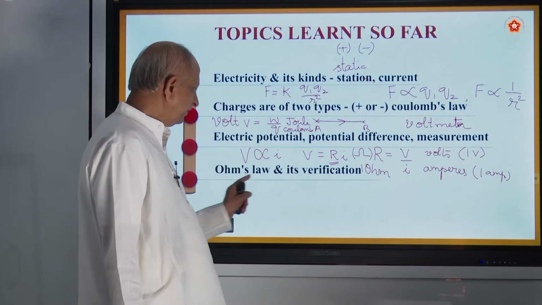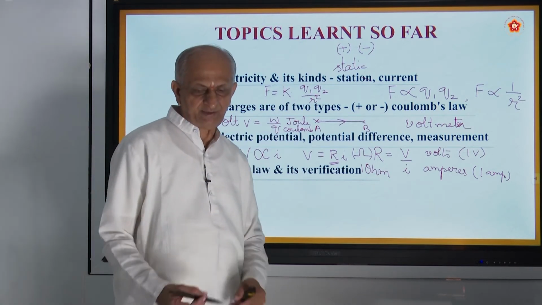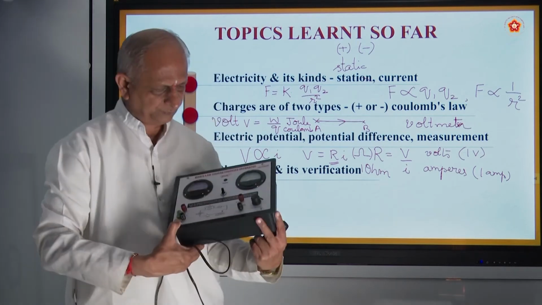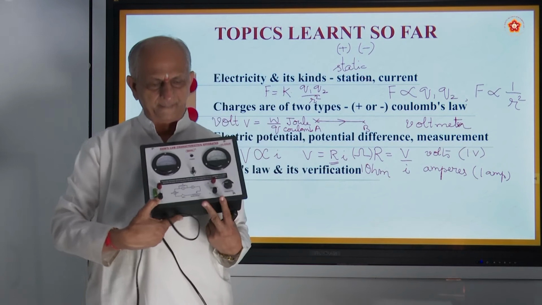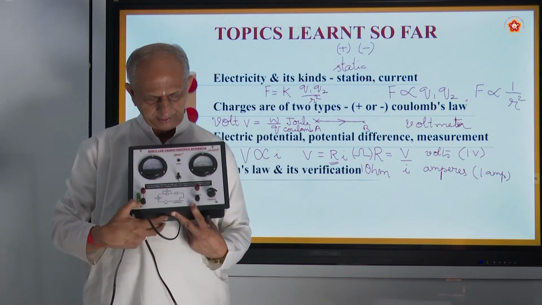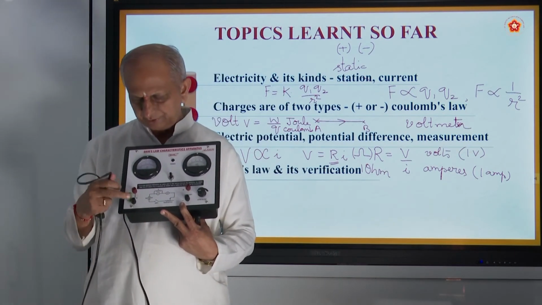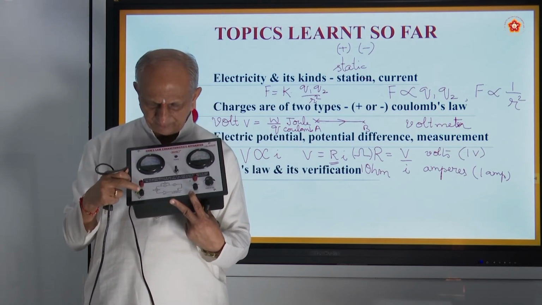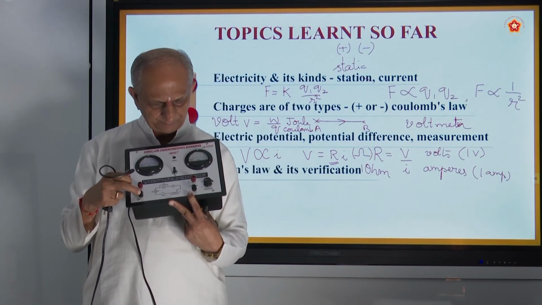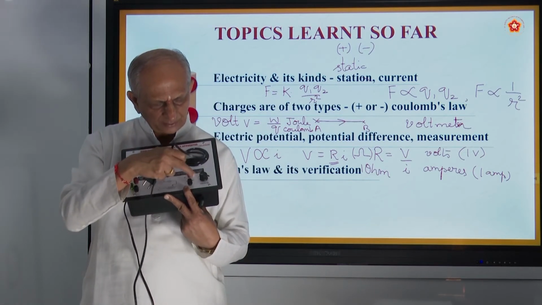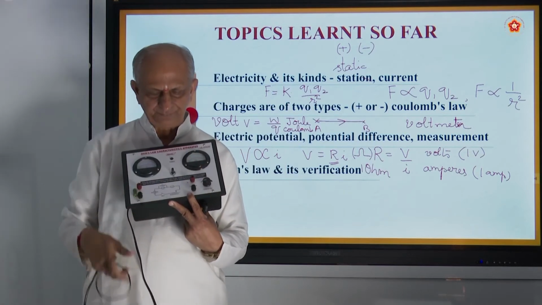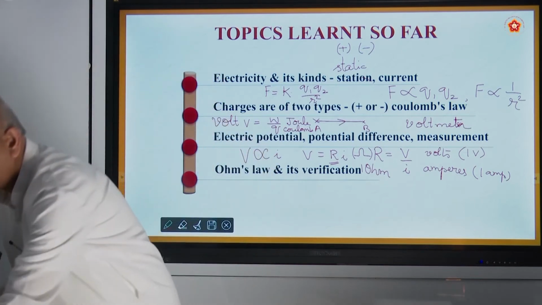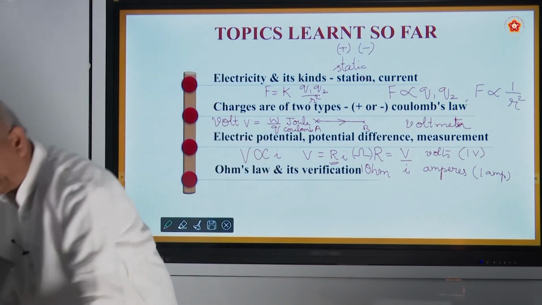And for verification, there is a device called Ohm's law apparatus. Here you see, this is Ohm's law apparatus. This is called terminals. The red one is for positive, the black one is called negative, plus and minus. This is called rheostat. What is a rheostat? A rheostat is a device of varying resistance.